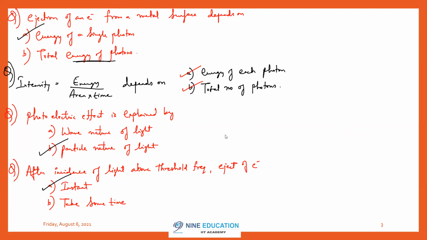Sriram Satvik is asking, as you said, total energy depends on the energy of a single photon, then ejection of electron should indirectly depend on total energy. Yes, it will depend on total energy if the energy of a single photon is greater than the work function. If the energy of a single photon is less than the work function and total energy is greater, then ejection of electron is not possible. You understand this subtle difference.